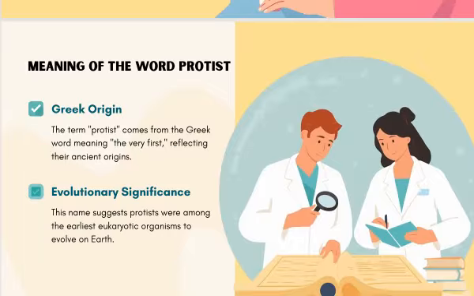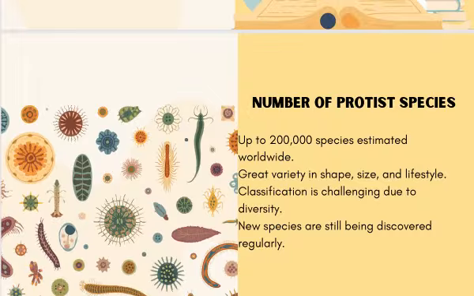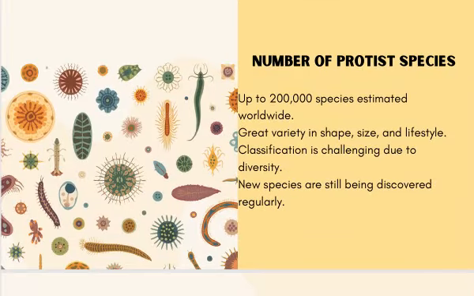Now we're going to discuss where the protists come from. The word comes from the Greek word meaning the very first. These are basically the earliest eukaryotic organisms that evolved on Earth. The number of protist species is estimated worldwide at up to 1 lakh or up to 2 lakh species. The range differs, but you are supposed to follow your book, which says up to 1 lakh species, though Google or other software may show up to 2 lakh.